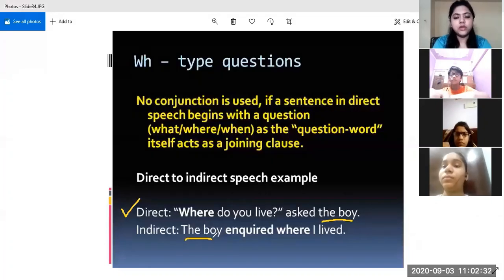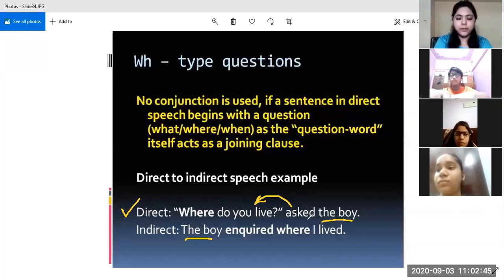The boy, now he is inquiring something, he is asking. So mostly we use inquired for interrogative sentences. In place of inquired, we can use asked also. That will not be incorrect, but you should try and write inquired wherever necessary, not everywhere. So the boy inquired where I lived.